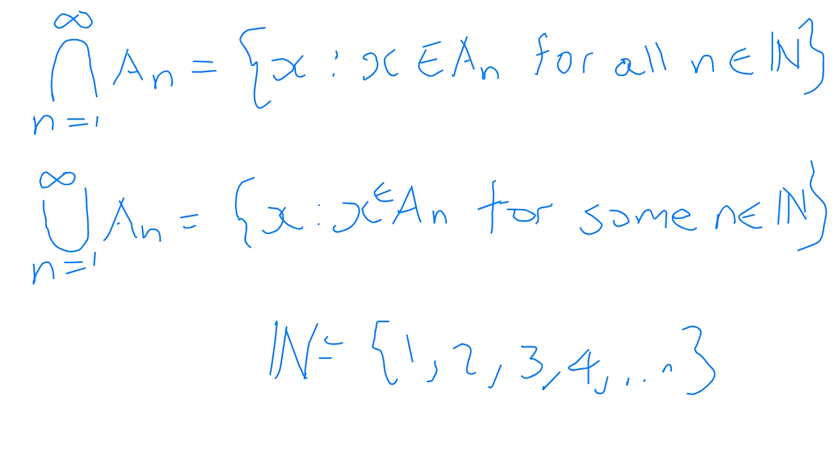For the intersection, it says the x must be in each of those. I'm writing down here, it must be in A1, it must be in A2, it must be in A3, it must be in A4, and so on. That's why it says the X. Look at the top one that I wrote last. Well, I wrote the union before, but I wrote it again. But at the top we have, let me read it for you now.